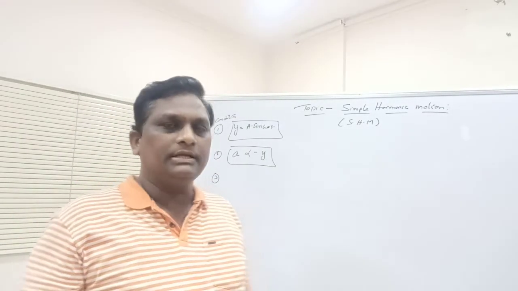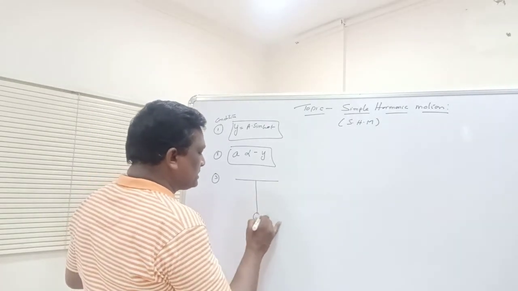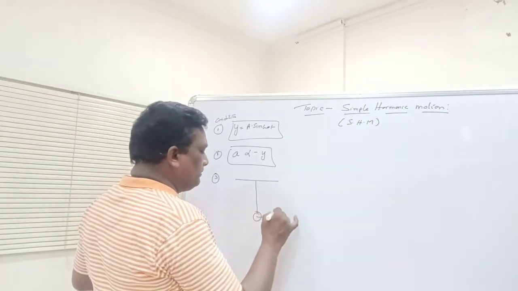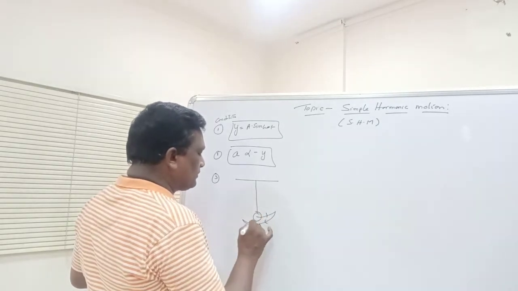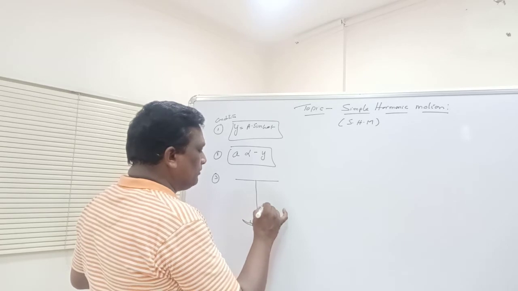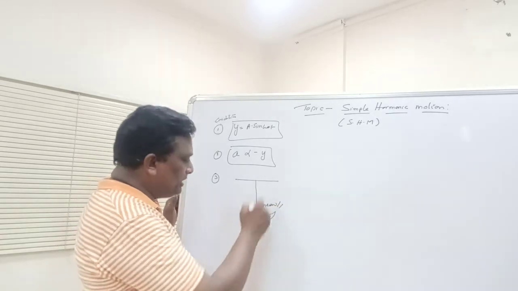The third condition is that it vibrates or executes, suppose it is a simple pendulum, in to and fro directions with respect to the mean position.